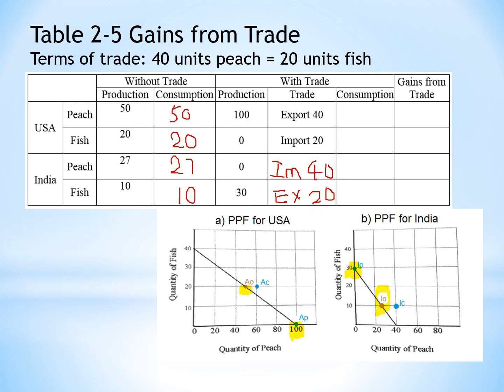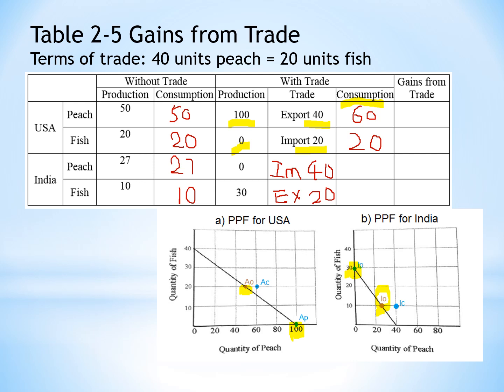Now let's see how much we can consume after the trade over here. We produce 100 peach. We sell or export 40 to India. How many peach are left? 60, isn't it? We have 60 to consume. How about imported fish? We don't catch any fish. We import 20 from India. How many do we have for consumption? We consume 20, isn't it?